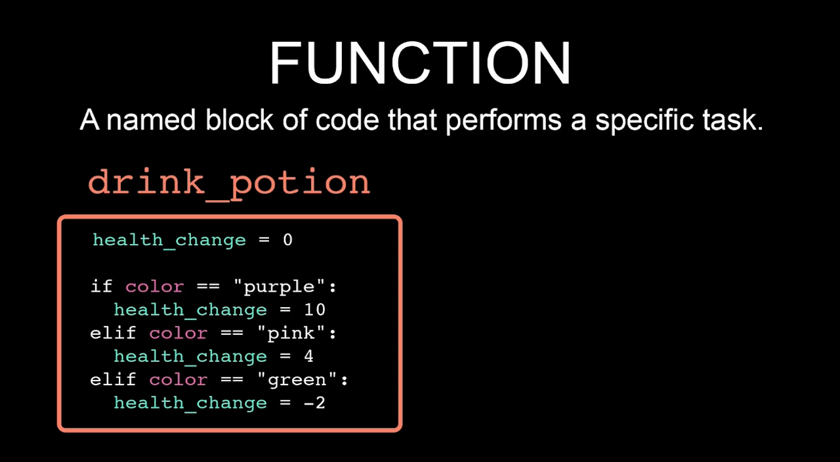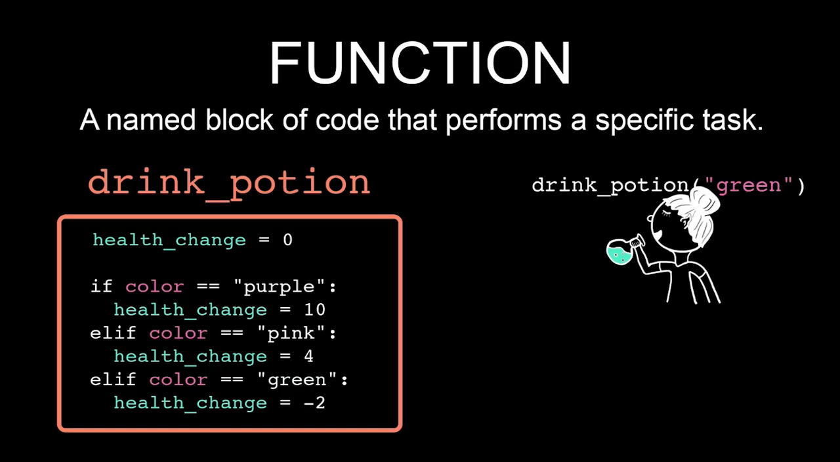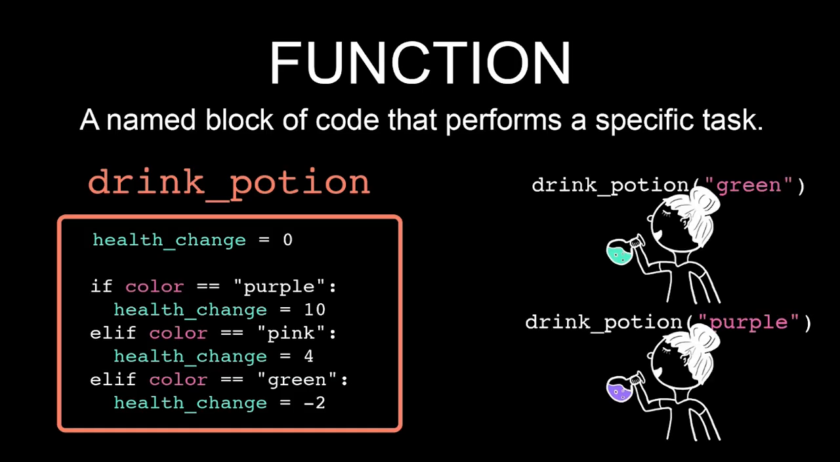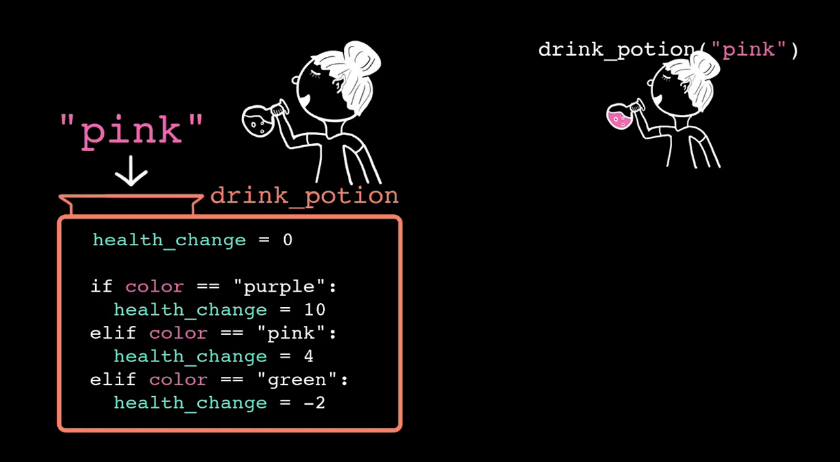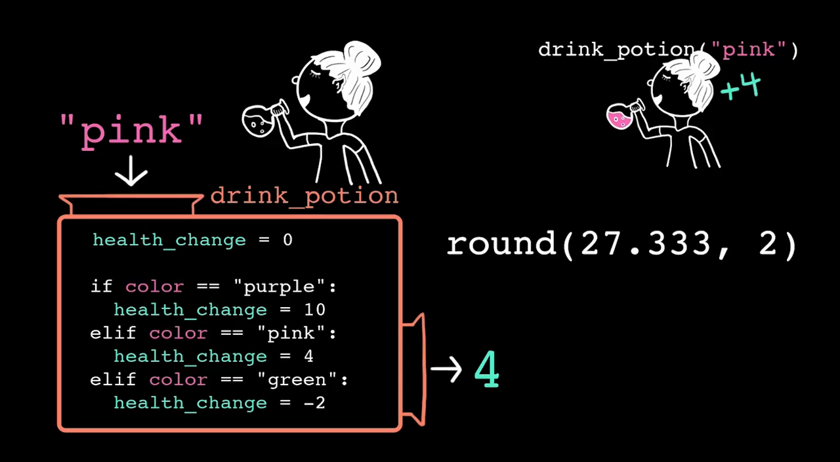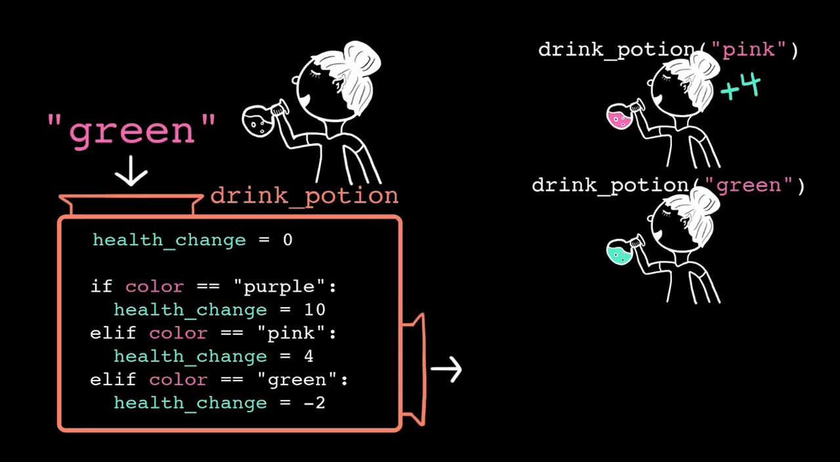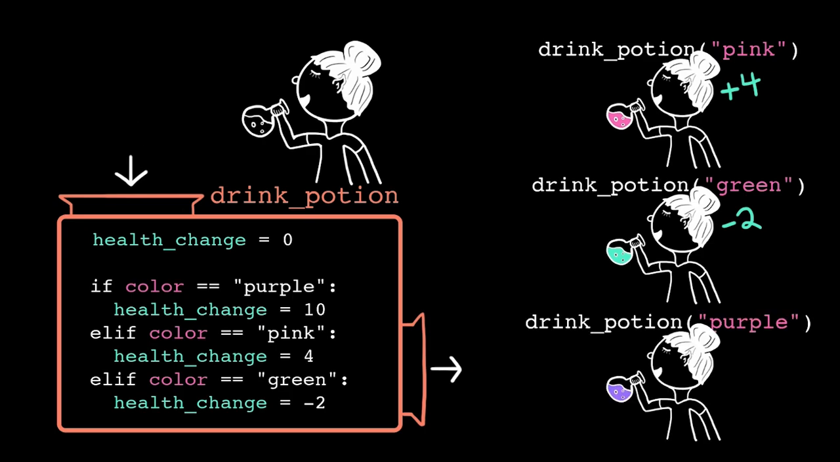We define the function once, and then that name lets us execute the task over and over again without having to rewrite all those lines of code every time. Typically, a function takes in some number of input values. It operates on them in some way, and then it returns out an output value. The input values allow us to generalize the function's task, so it can round any number to any number of decimal points, or drink a potion of any color. Each time we call the function, we can pass in different input values. The function call expression then evaluates down to whatever output value the function returns.